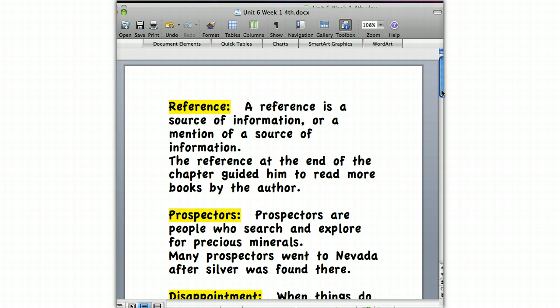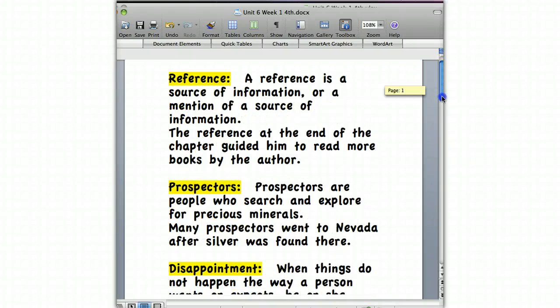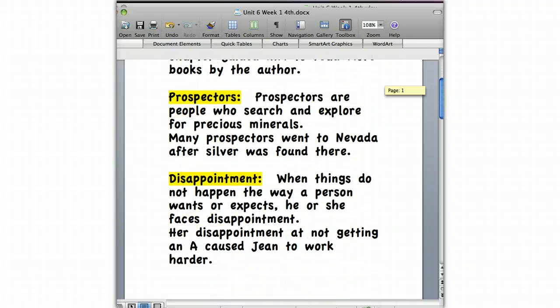First word, of course, is reference. A reference is a source of information or a mention of a source of information. Prospectors. Prospectors are people who search and explore for precious minerals. Disappointment. When things do not happen the way a person wants or expects, he or she faces disappointment.